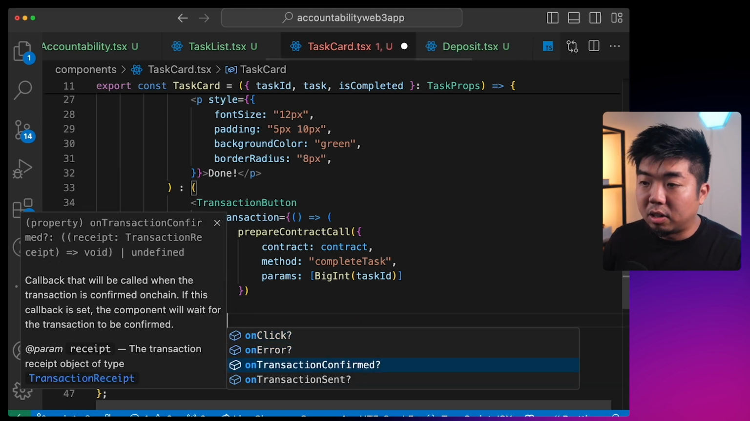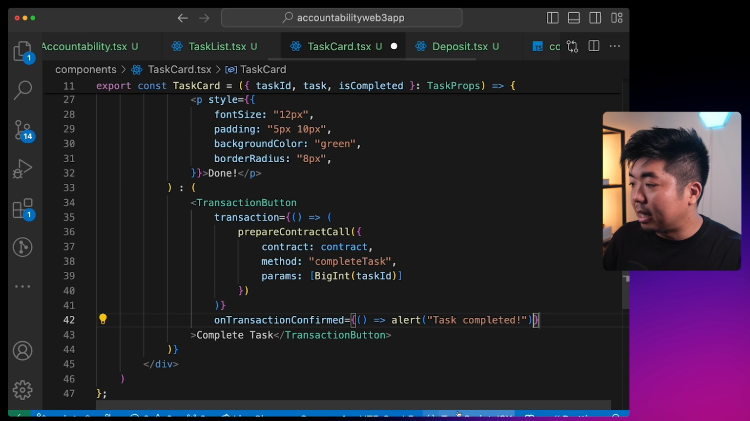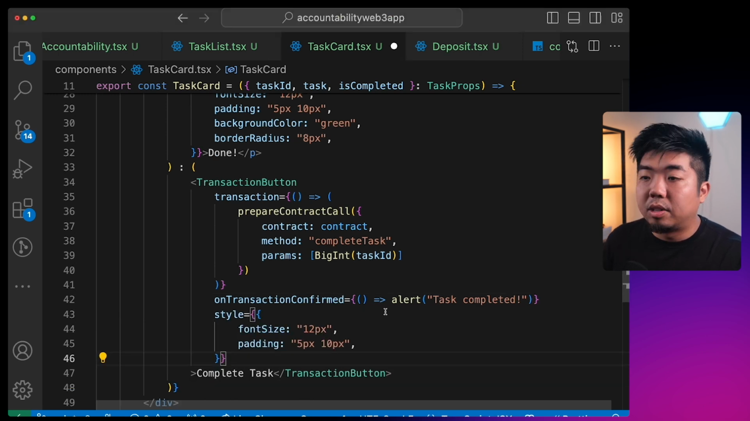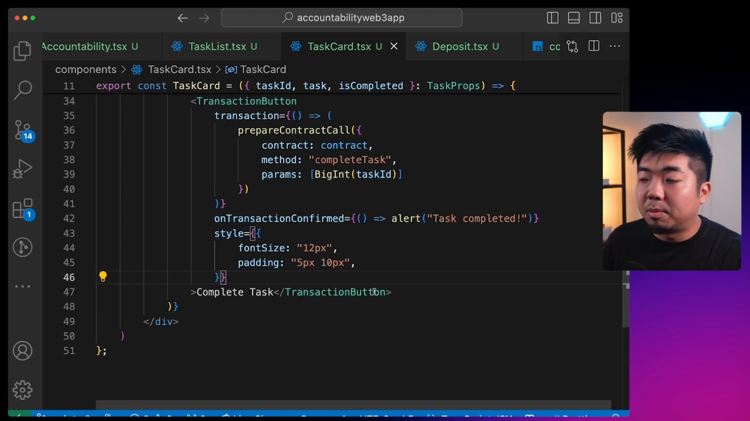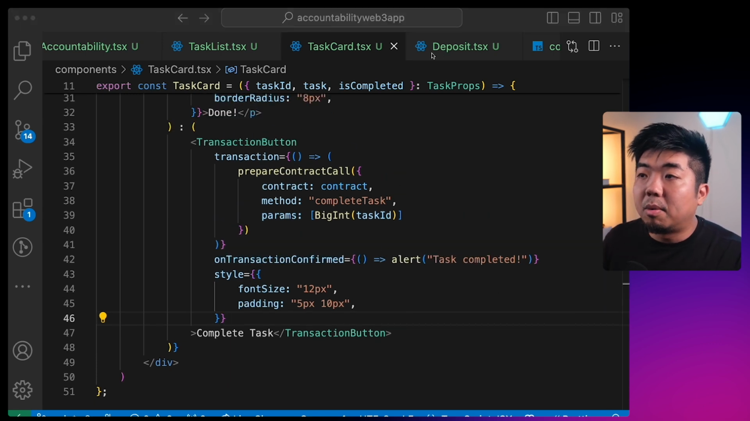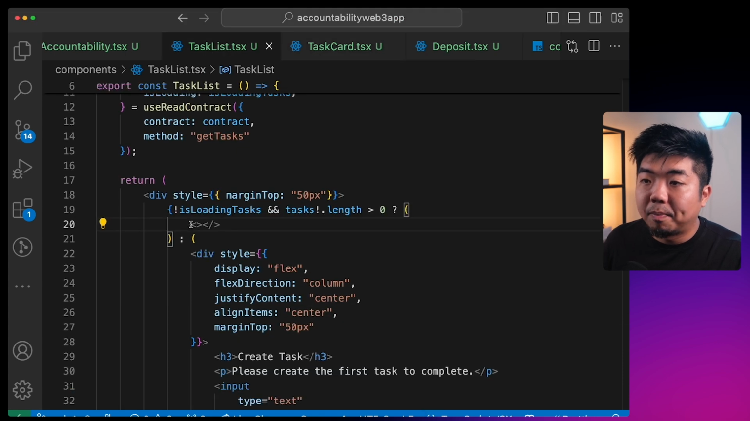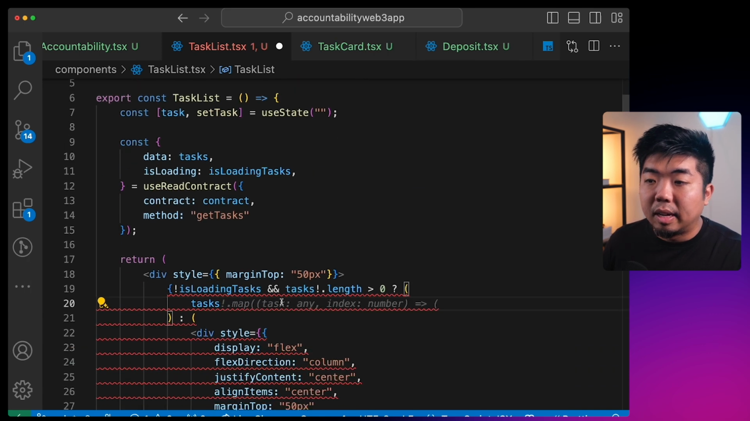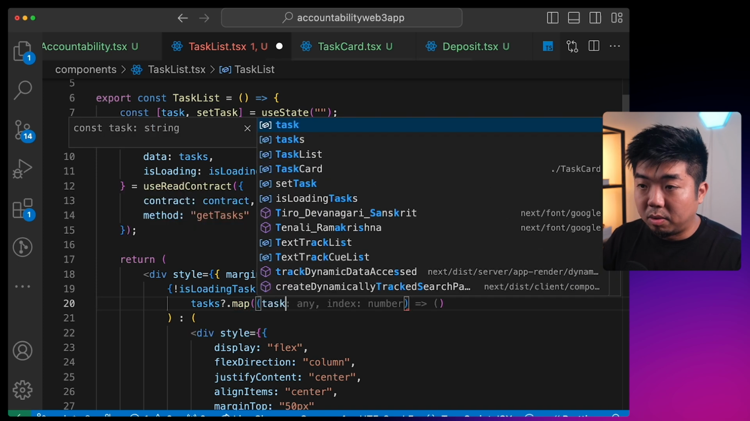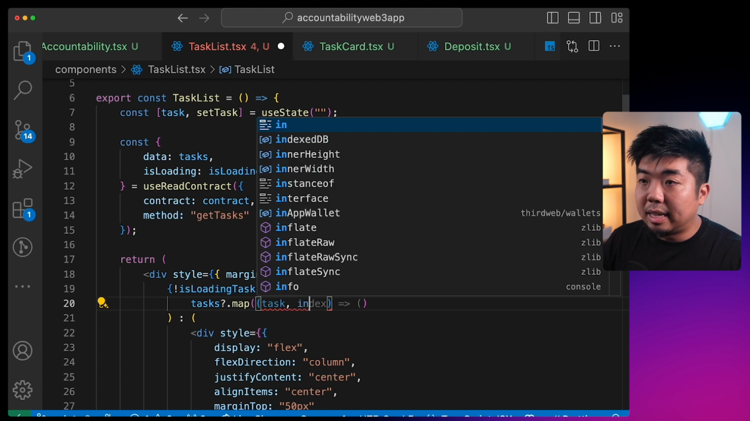And then on transaction confirmed here, we'll just say task has been completed, and we can give some styling to our button right over here, just to fit this within our card. So that does it for our task card. So now when we go back to our task list here, again, what we're going to do up here is we're going to get our task that we got back here. We're going to map through all those tasks. For each task, so for each one, we're going to get a task back along with an index.